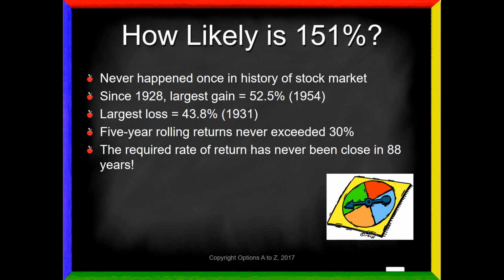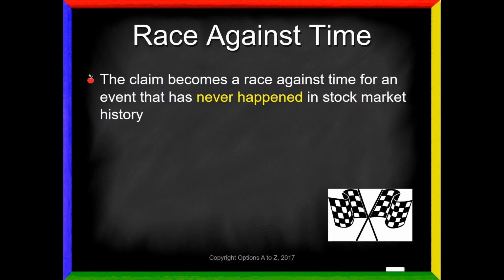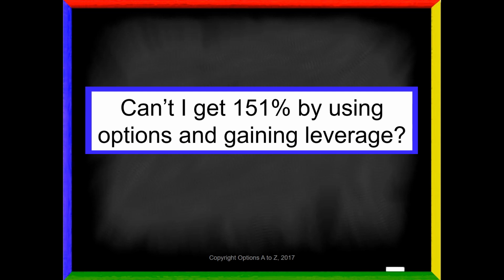However, this company is claiming it can be done, and they're guaranteeing that you're going to hit that mark by generating 151% each and every year for 5 years. So this claim becomes a race against time for an event that has never happened in stock market history, and yet they claim that they're going to do it consistently each and every year for 5 straight years. Of course, I know what many of you are thinking. Well, can't I get 151% by using options and gaining leverage? Absolutely you can. However, there's a very big difference when it's being used in this way.